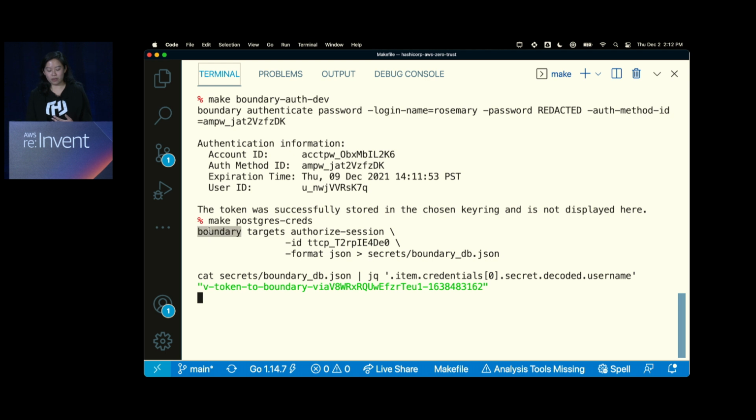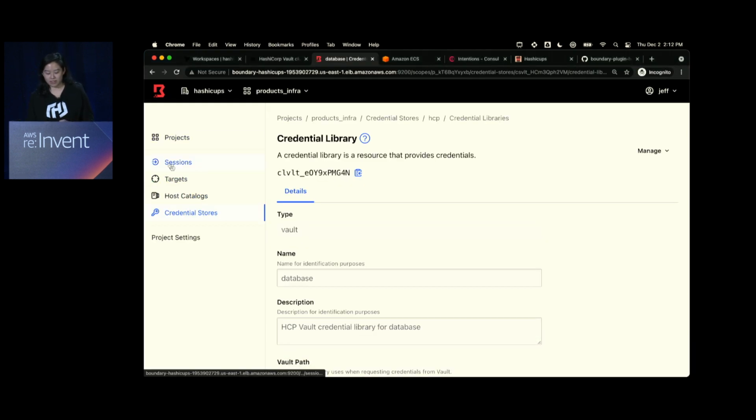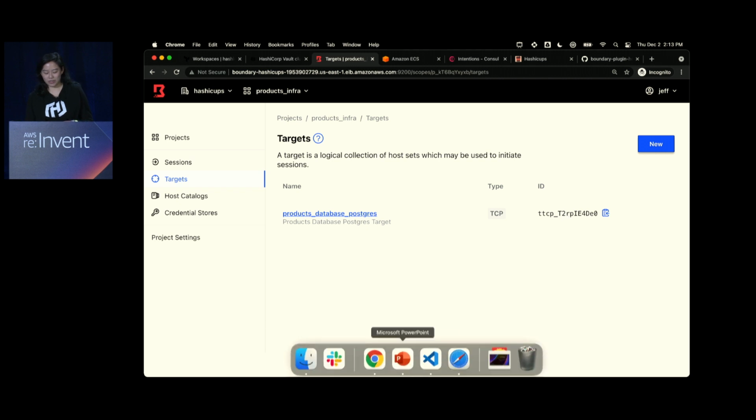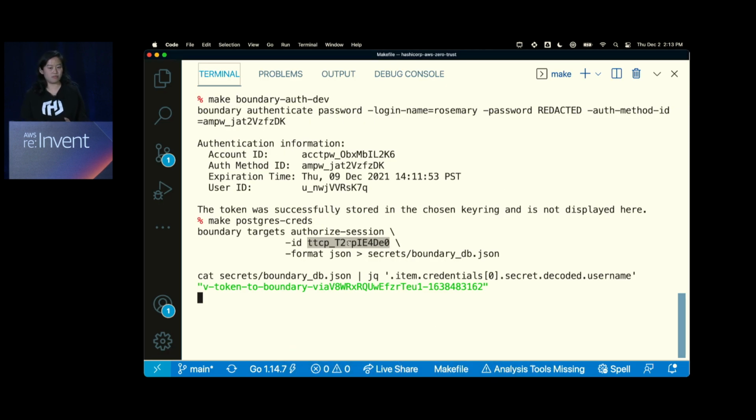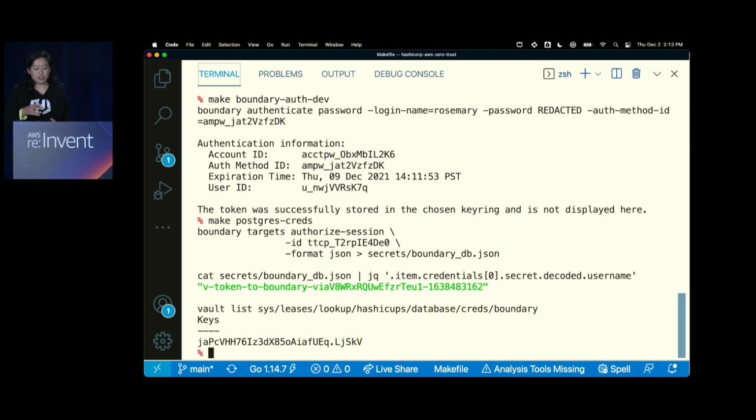So what I've done is boundary targets authorize session. When you use targets, you have to set the target ID. This target ID matches the database. Let's pull up Boundary and double check that it matches the database, just in case. So it does, TR2, same ID. You'll need to use that ID to authorize the credentials. I've written it out to a JSON file, and you'll notice it's a username, and it has the role in it specific to Boundary. I can use these credentials for manually accessing the database if I really need to, just for a break glass scenario or some other purpose if you have a client that you need to use. The other thing, again, we print out the leases. You'll notice that it's issued the lease.